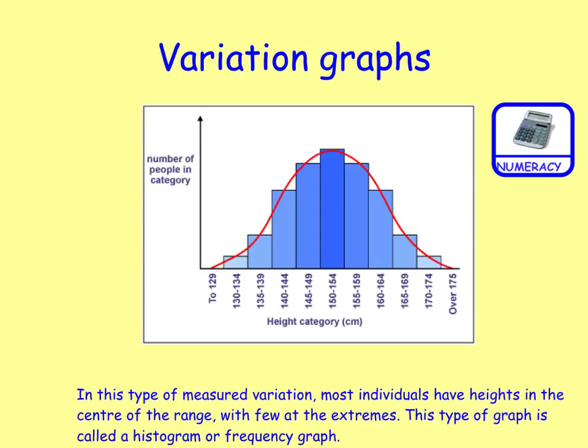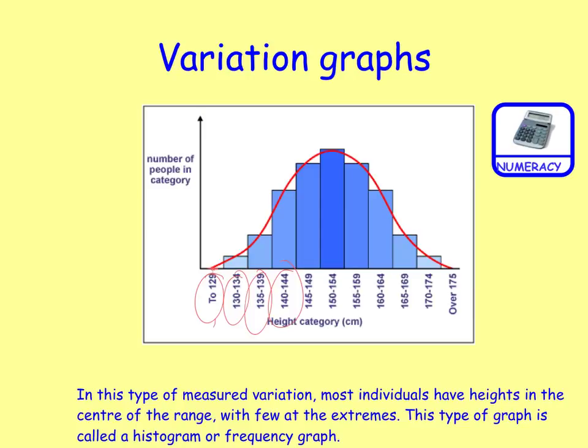And in this example here, individuals have been measured, their heights have been measured, and it's looking to see how many people fall into these different ranges of heights. So for example, up to 129 centimetres, there's very few people, or there's none up to there.